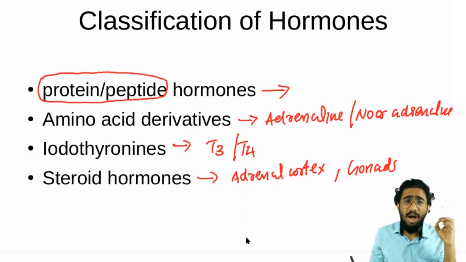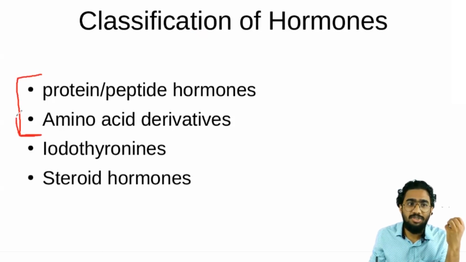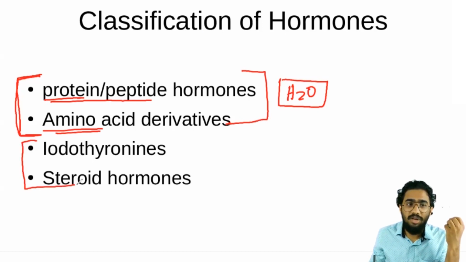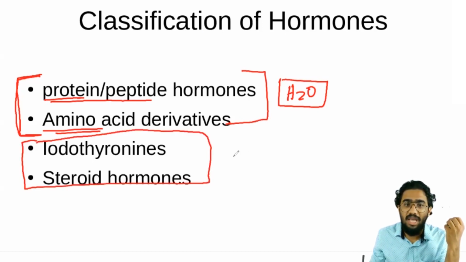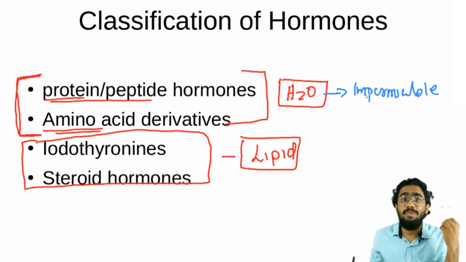And let's discuss how we can use the classification of hormones to study the mechanism of hormone action. You have to understand that the first two groups, the protein or polypeptide hormones and the amino acid hormones, are water soluble. These two are what? Water soluble substances. And the last two, the iodothyronines and the steroid hormones, are lipid soluble substances. What is the importance of that? You have to understand that if a hormone is water soluble, it will be impermeable to the cell membrane. Impermeable to the cell membrane. So if it is impermeable to the cell membrane, how will it act?